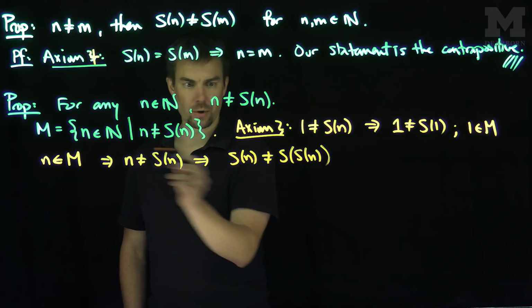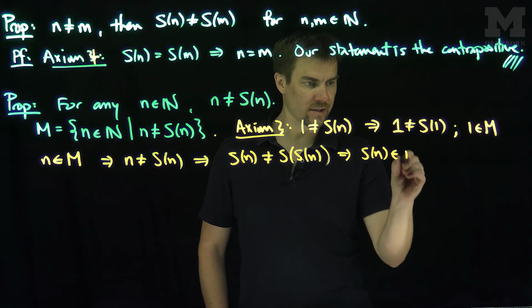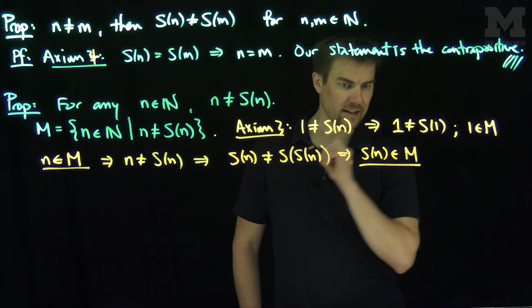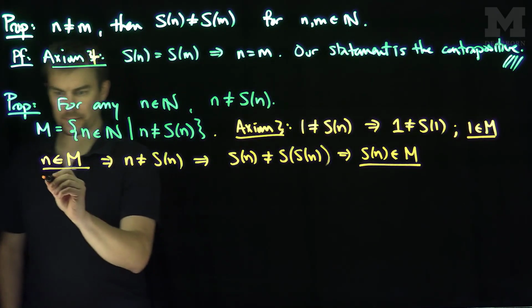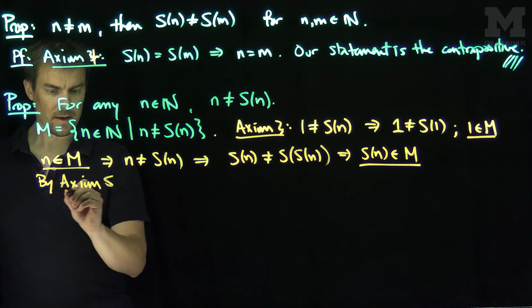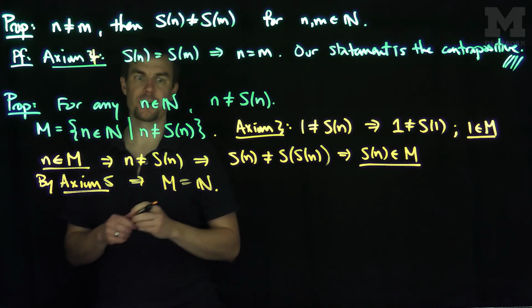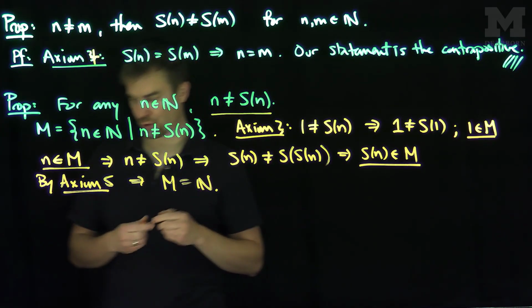And this statement exactly shows that S of n is in M. So we have that n in M implies that Sn is in M, and 1 is in M. So by axiom 5, this implies that M is equal to the entire set of natural numbers. Excellent. So this statement holds for any natural number.